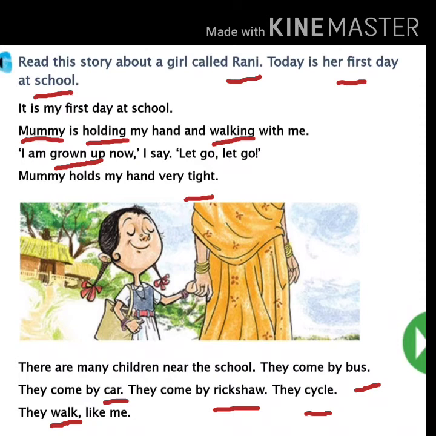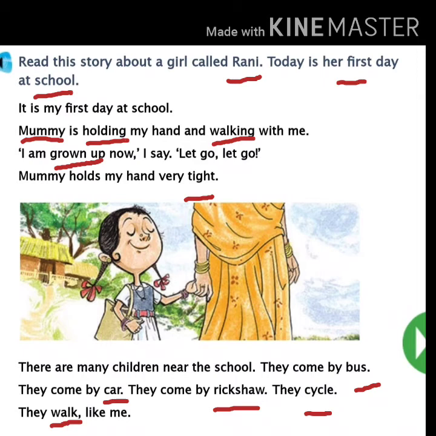All of you underline school, S-C-H-O-O-L, school spelling. Put the finger near school, children. S-C-H-O-O-L, school.